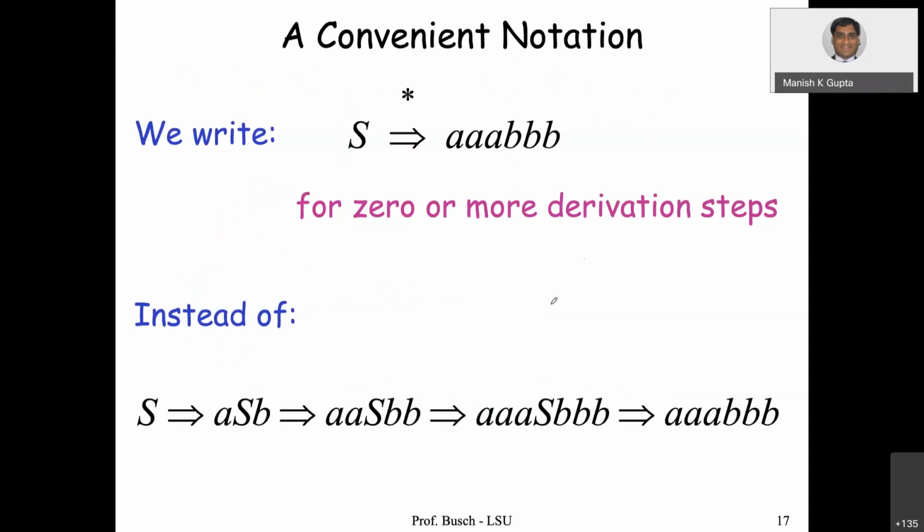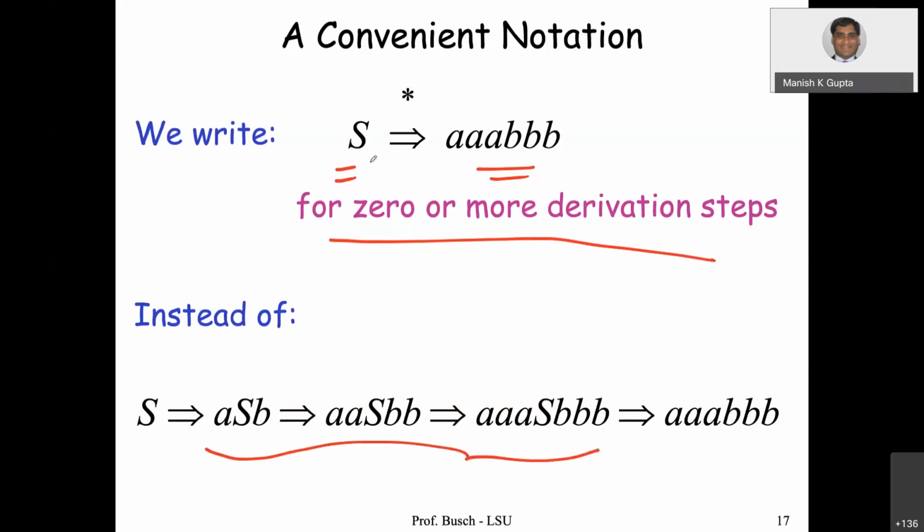There is a convenient way, starting from start variable S. In 0 or more derivation steps, we arrive at this. We can write down all the middle computations. This can be written like S going to, in 0 or more derivations, giving us this string. So this is another way of describing. It's a very convenient notation.